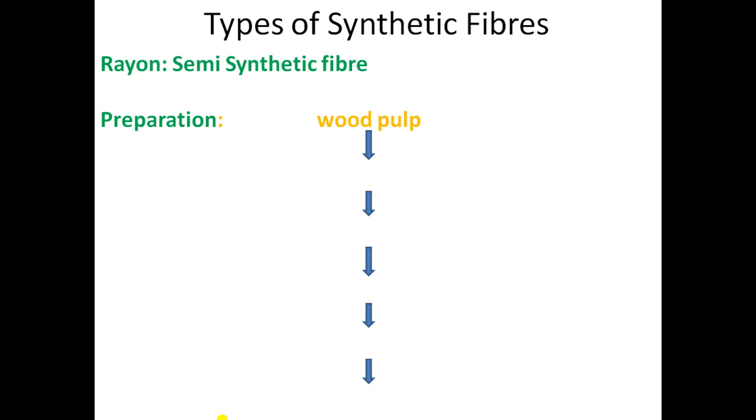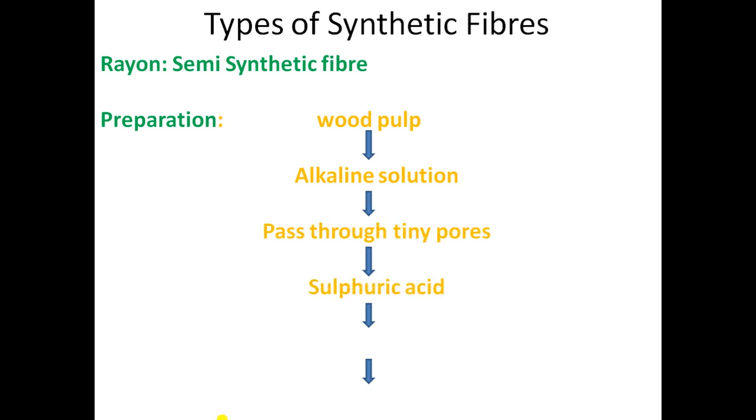So the wood pulp is dissolved in an alkaline solution and then passed through tiny pores to convert it into fibers. After that, they are again passed through sulfuric acid so that the fibers become hard. And these fibers are then spun into yarn, and then these yarns are spun into fabric. So why are they called semi-synthetic fibers?